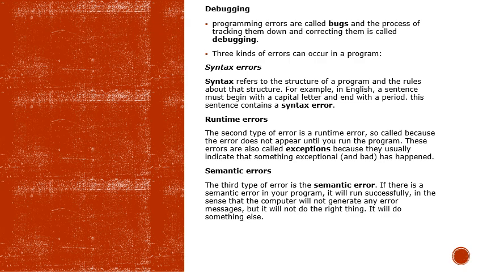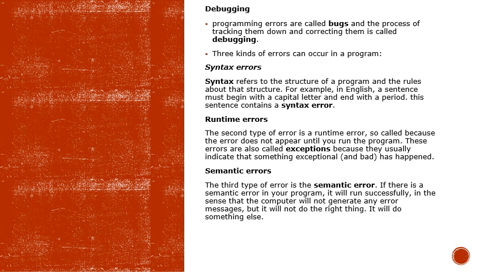So another one is the runtime error. The second type of error is a runtime error, so called because the error does not appear until you run the program. A runtime error comes at the end of program execution, because you don't know if there is a runtime error until the program is run. That's when, at the end, you notice. These errors are also called exceptions because they usually indicate something exceptional and bad has happened. So one may not see runtime errors until the execution has taken place.